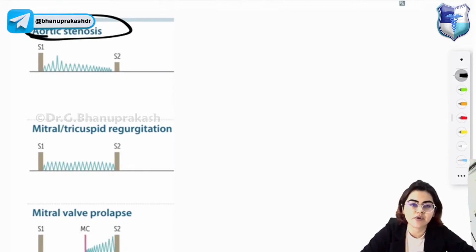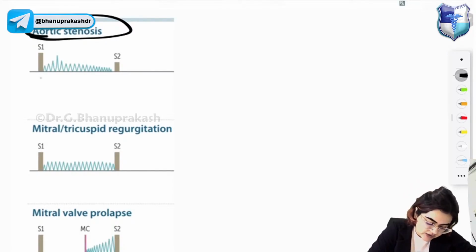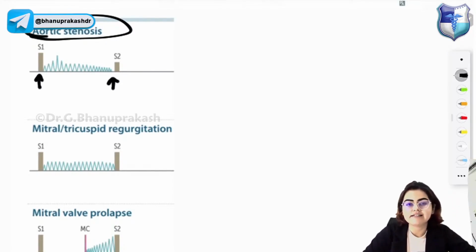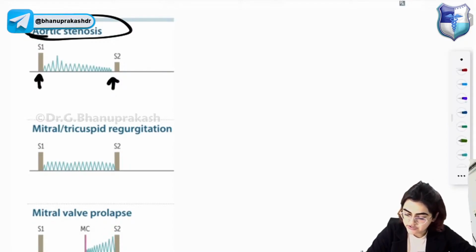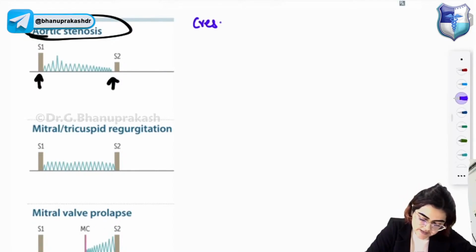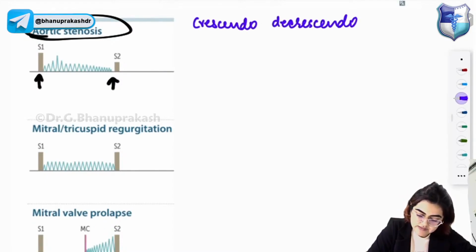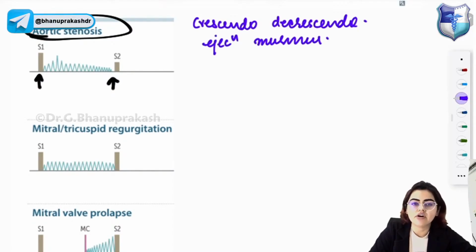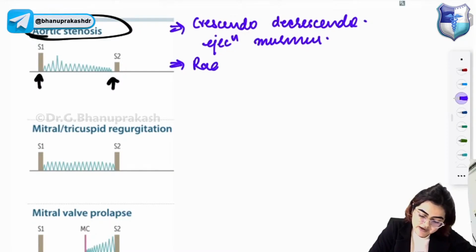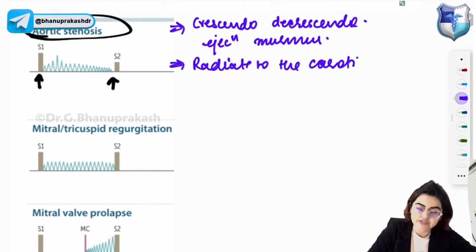So aortic stenosis murmur is heard between S1 and S2 and it is a crescendo decrescendo ejection murmur. And it is loudest heard at the heart base. The aortic stenosis murmur will radiate to the carotids.